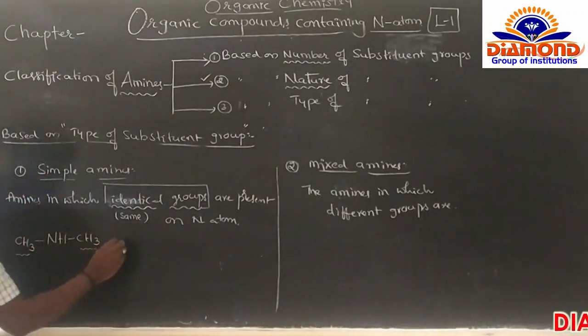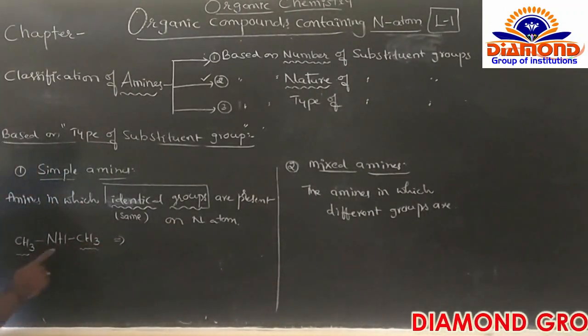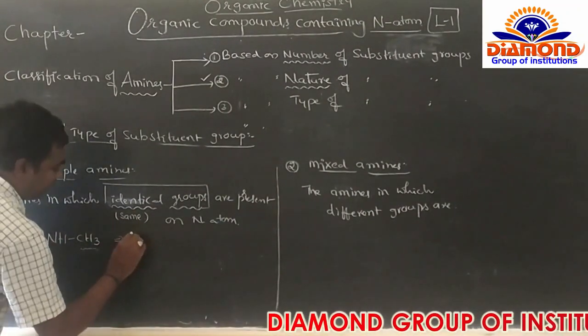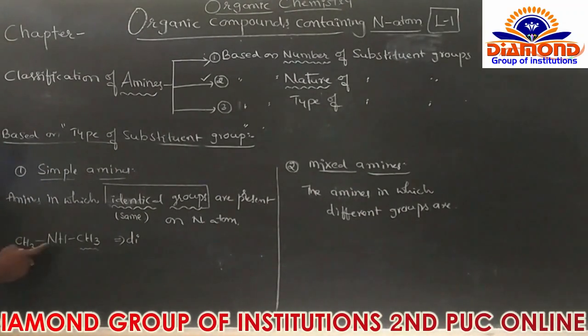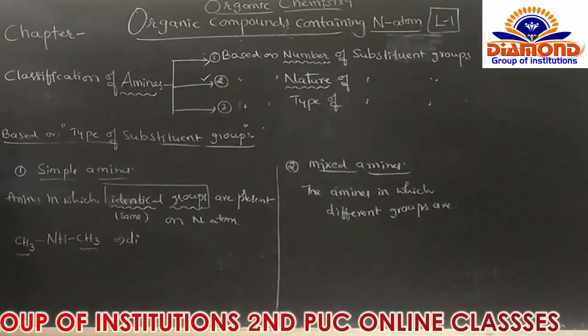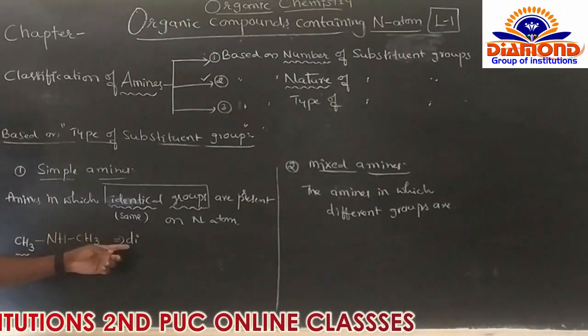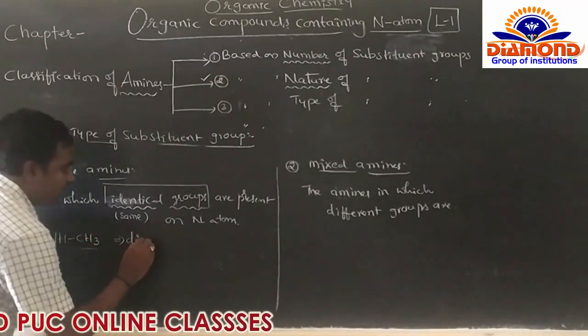So what's the compound name? Here it is methyl, and that's right, dimethyl. How many methyl groups are there? Two. That's why it is called di. So di which one? Methyl.